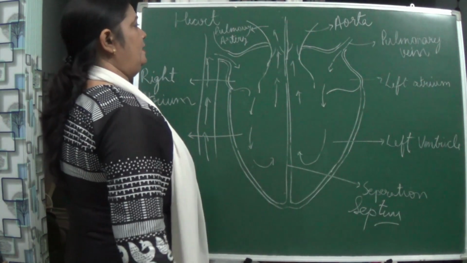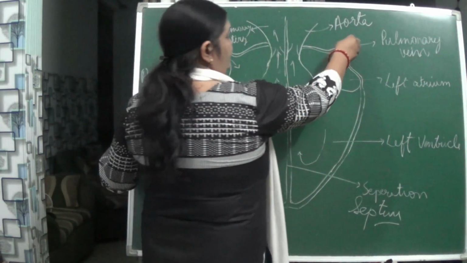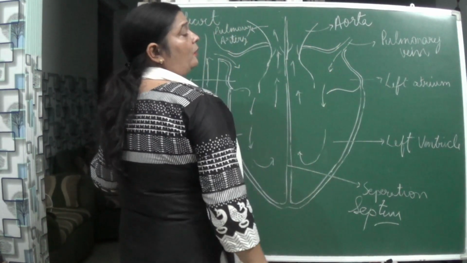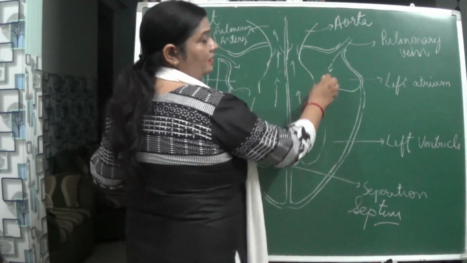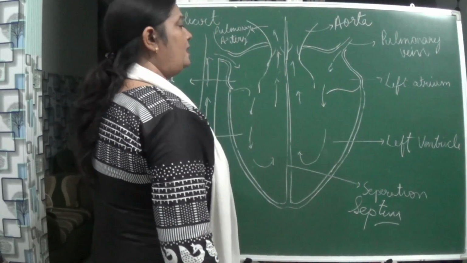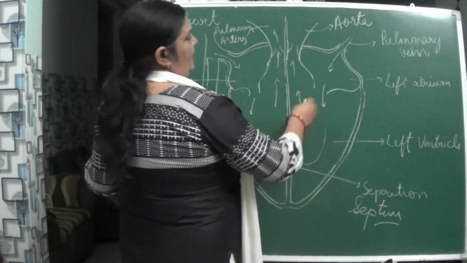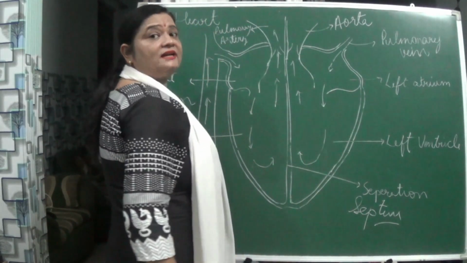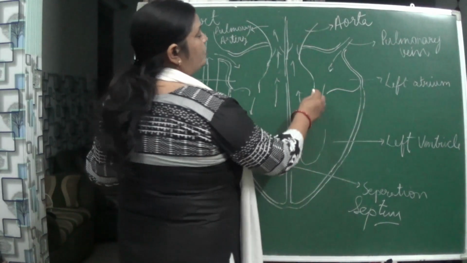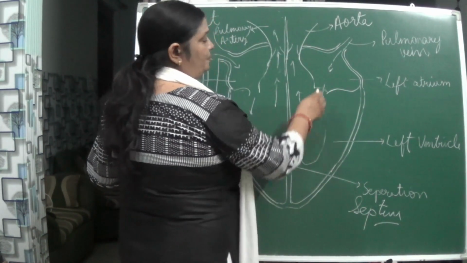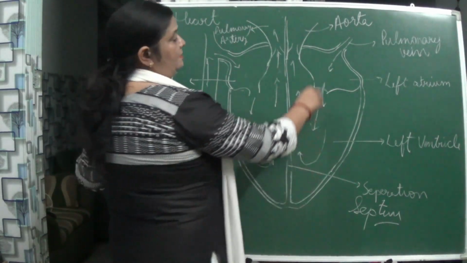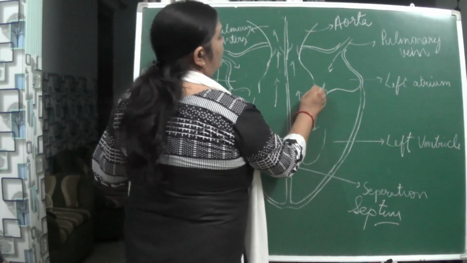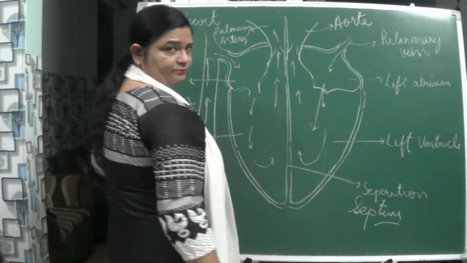Now, we are seeing this pure blood or oxygenated blood entering what? The left atrium. Here in the left atrium, as it enters, it creates pressure. And here also some valves are present. It opens and the blood flows into the left ventricle. And once the blood flows into the left ventricle, this valve gets closed.